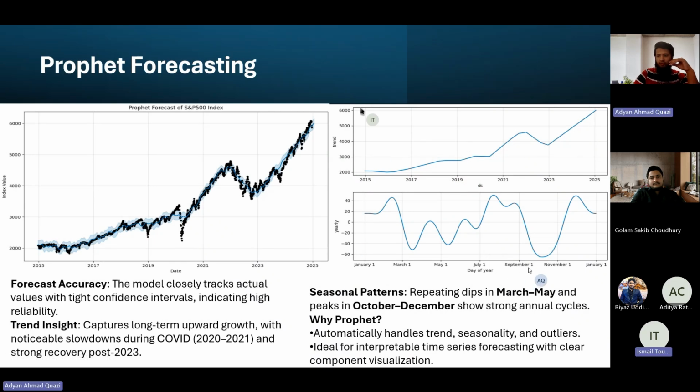And for the Prophet forecasting, the reason we chose the model is that it is trained well and is well suited for seasonality data sets.